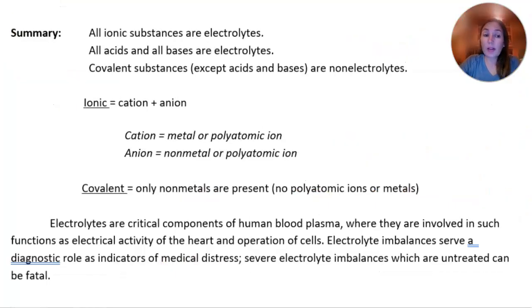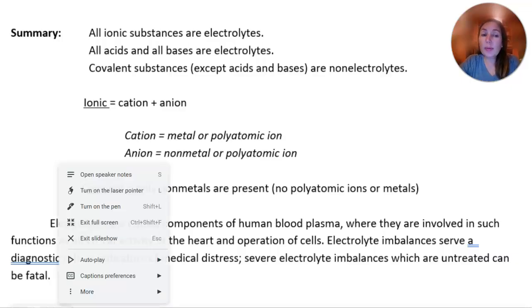So in summary, all ionic substances are electrolytes. All acids and bases are electrolytes. Covalent substances, except acids and bases, are non-electrolytes. So most of the covalents are non-electrolytes.